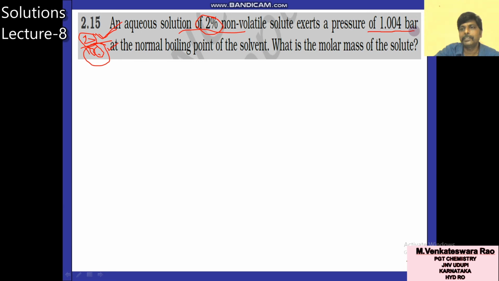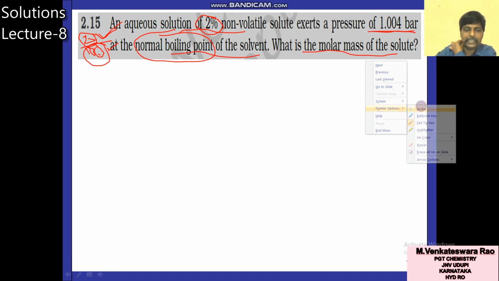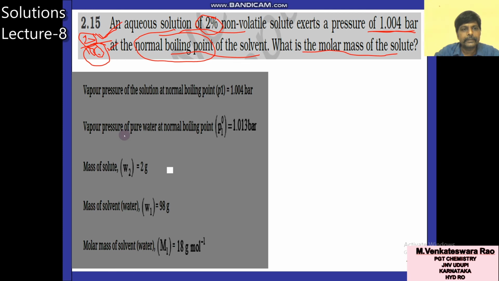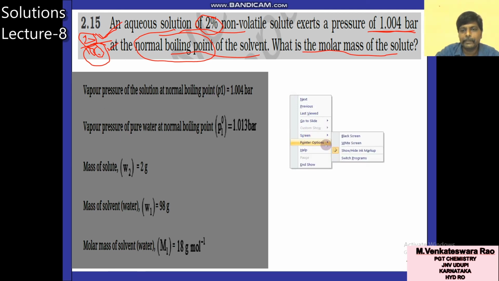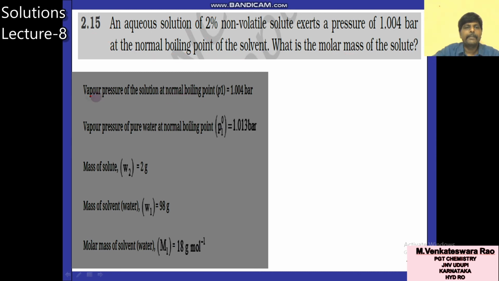Pressure is 1.00 bar. The solution pressure is given, that means P1 at the normal boiling point of the solvent. Here the normal boiling point also has importance in this question. What is the molar mass of the solute? So in this question, the vapor pressure of the solution is given. How much vapor pressure is given? 1.00 bar. So P1, the vapor pressure of solution, is given.